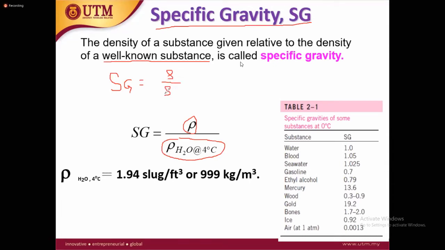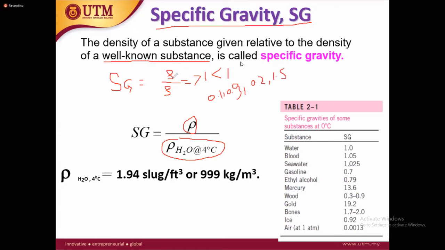What are the units of specific gravity? No units. Specific gravity has no units, because it is a ratio, and a ratio never has any units. Specific gravity may be greater than 1 or less than 1. Maybe it is 0.1, or 0.9, or 0.2, or 1.5. It depends on this ratio.